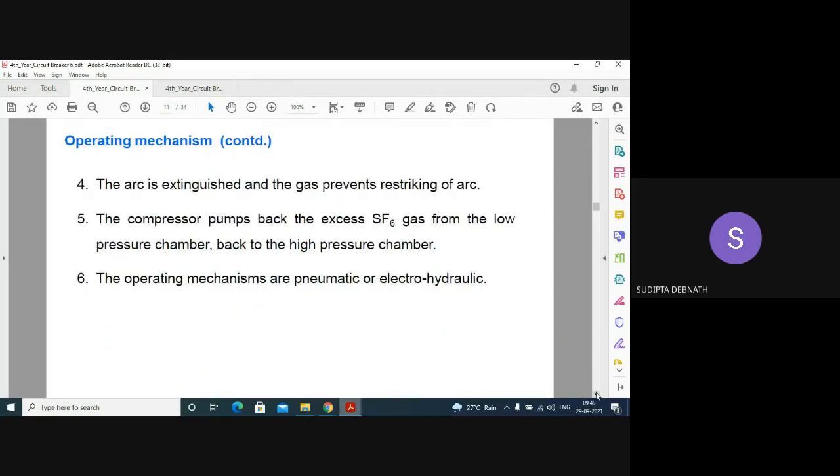The arc is extinguished and the gas prevents restriking of the arc. The compressor pumps the excess SF6 gas back from the low pressure chamber to the high pressure chamber, because the gas was flowing from the reservoir to the high pressure chamber, then to the low pressure chamber. If the gas is in excess, it is again drawn back from the low pressure chamber to the high pressure chamber and to the reservoir. The operating mechanisms are pneumatic or electrohydraulic.